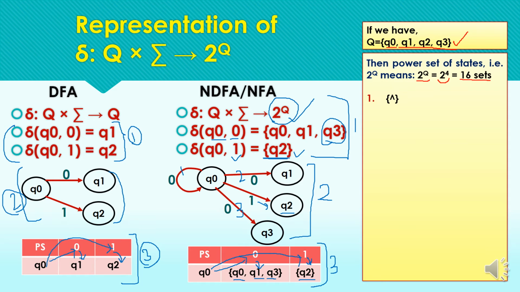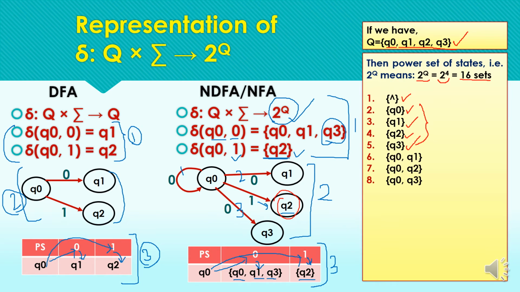The first set is null. Null means we have defined no transition from the state for the input symbol, so the resulting set will be null. Next, the possible sets include individual sets. For example, from Q0 we have moved to the state Q2. So this is an example of a resulting set with one state. The single state can be any one of these four states.